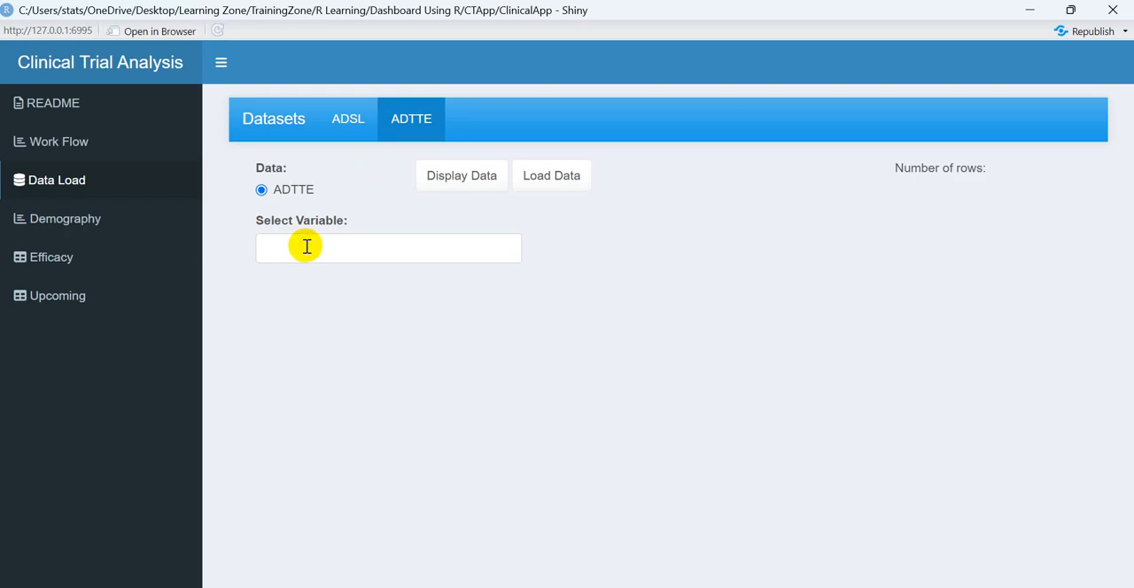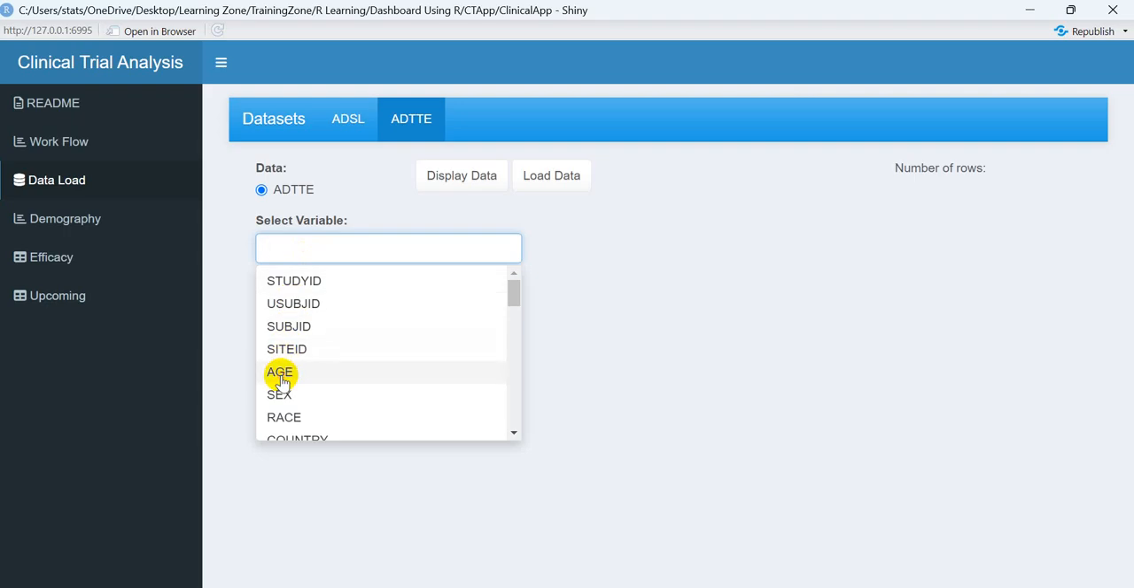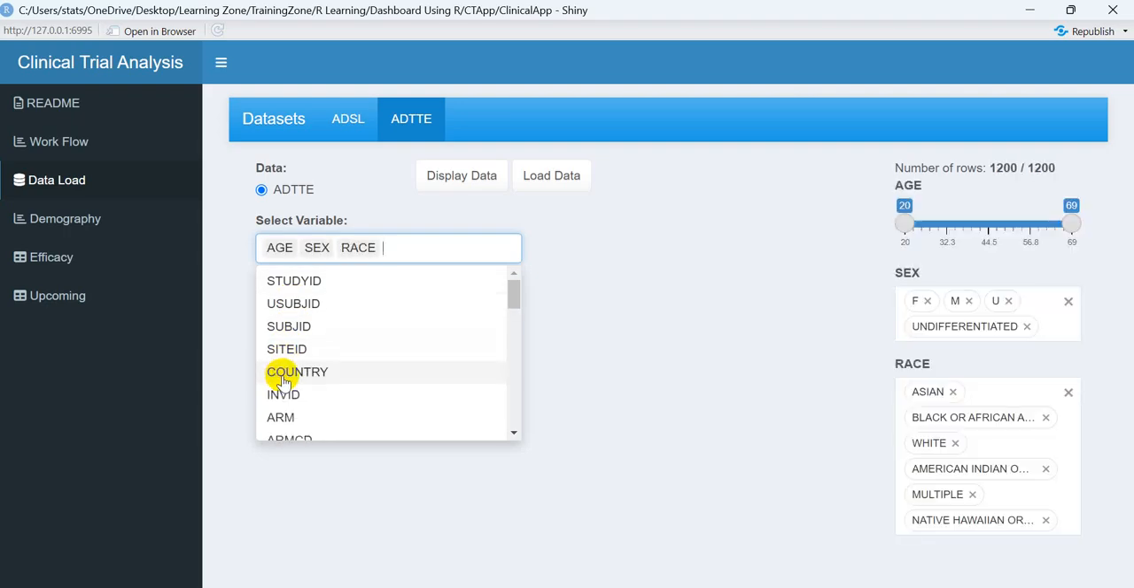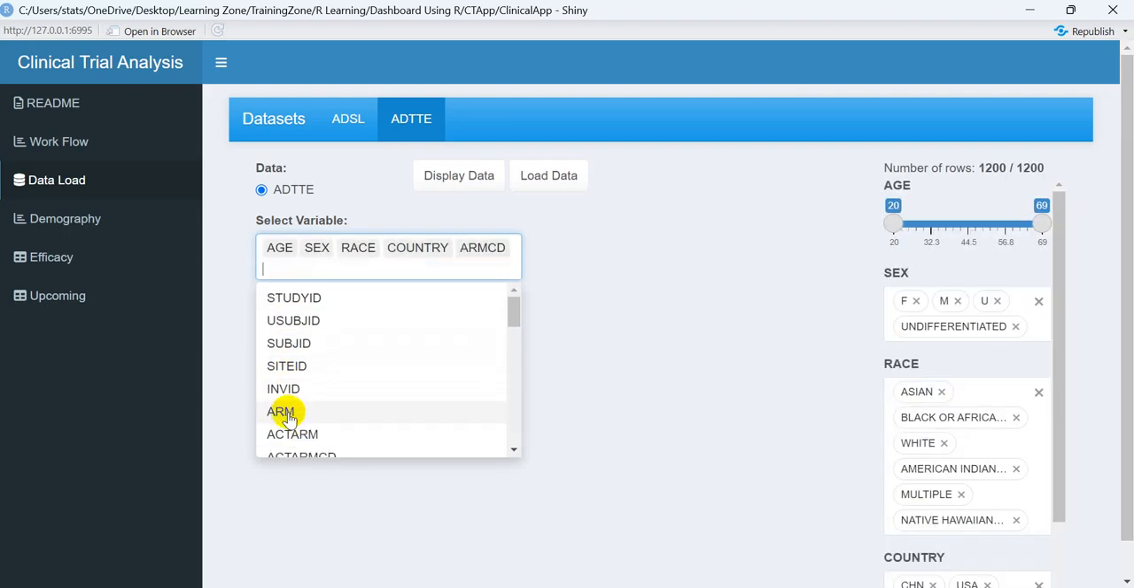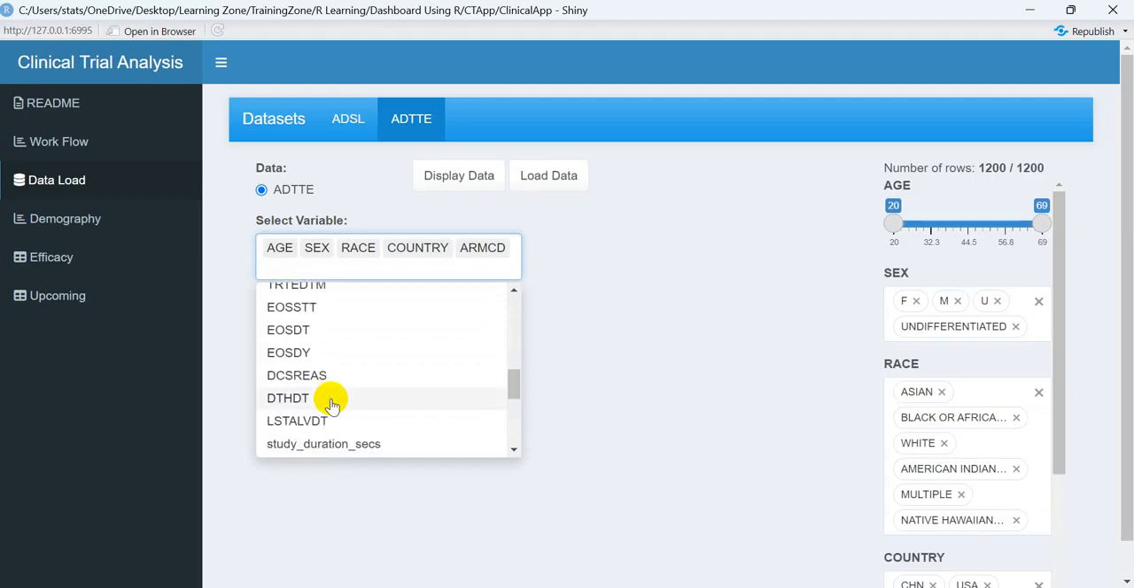Now moving to the selection of the important variables. You can select any of the variables over here, but I will select only a few. As I told you, if I select a huge amount of data over here, then maybe our app will not support it in a very easy way. So I will select only those variables which are important for our analysis.